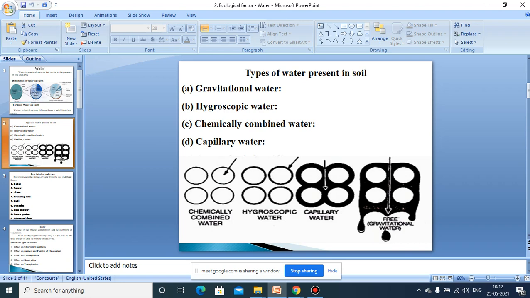So this is what we had to discuss in today's class. That is, we have discussed the features of soil profile, and also soil horizons, which are required for understanding the nature of the soil, the composition of the soil, the fertility of the soil, and how much soil is present there. That will be studied by the soil profile.